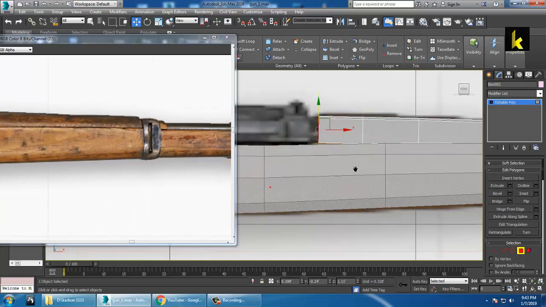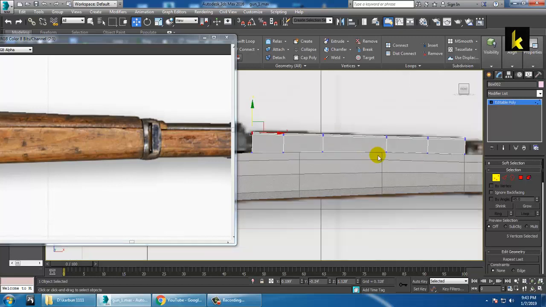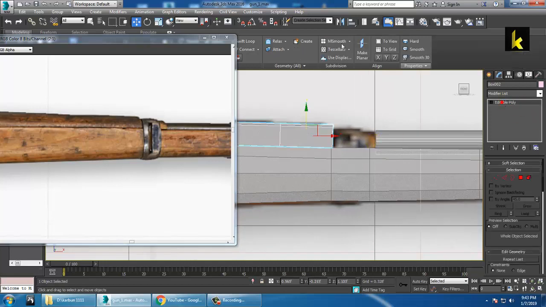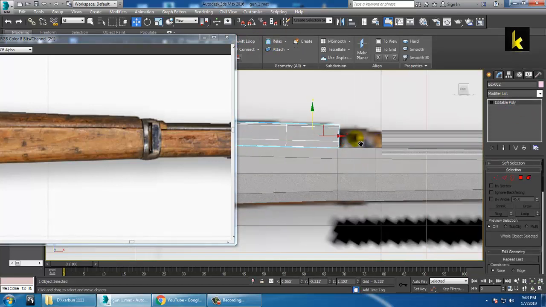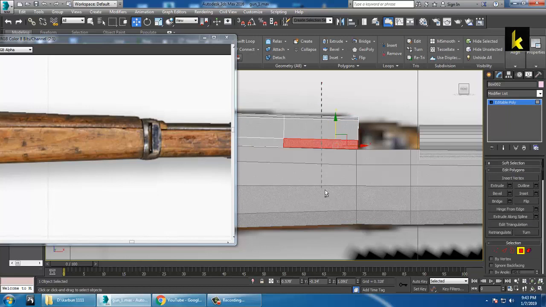So now what you can do is take a swift loop over here, put a swift loop like this, go to the polygon part and click on extrude option and click OK.